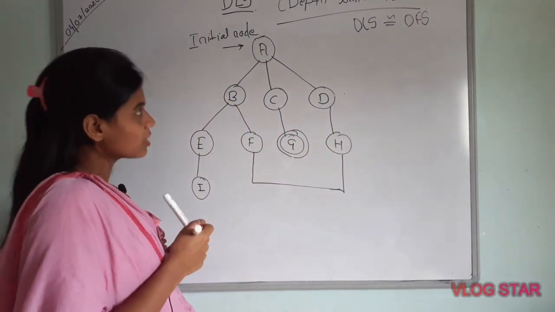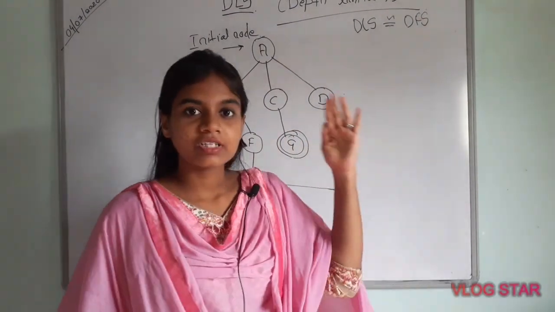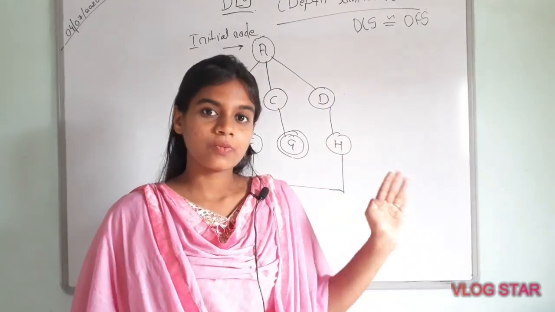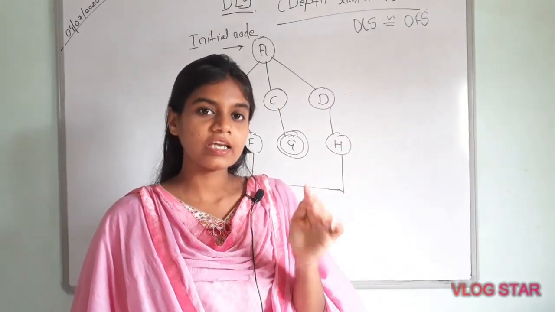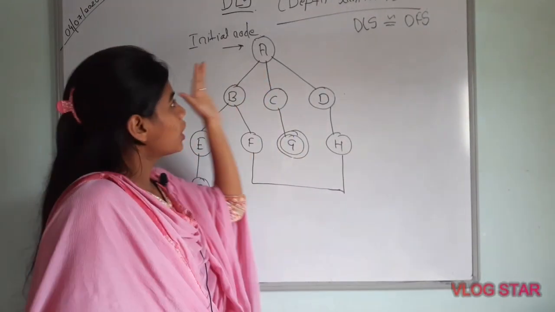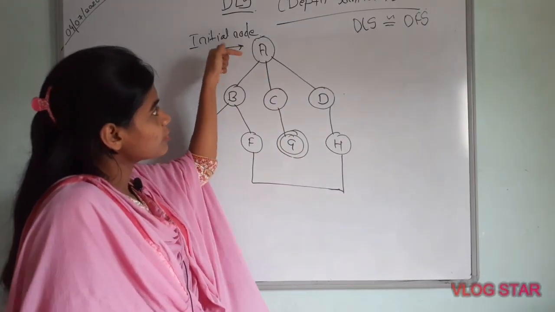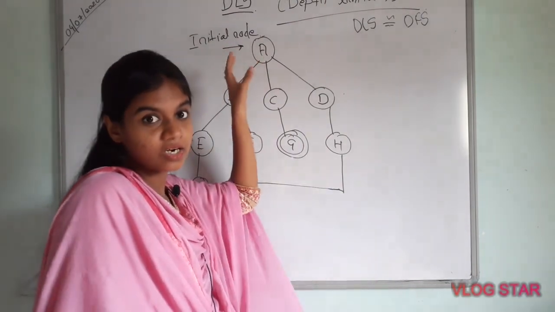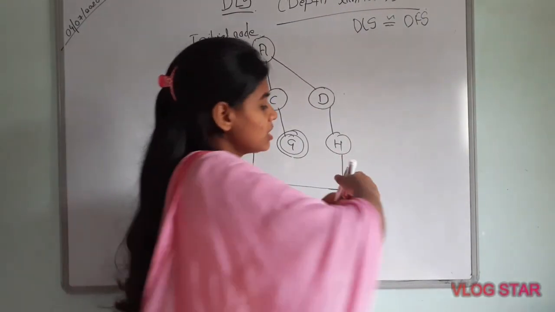We traverse in a depth-wise manner and explore the graph from left to right, and we use a stack to implement this.